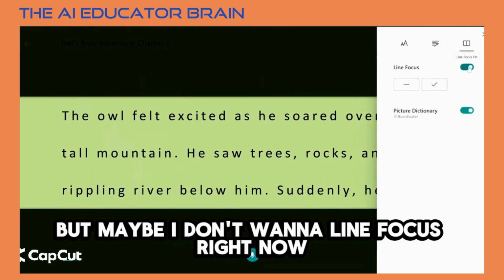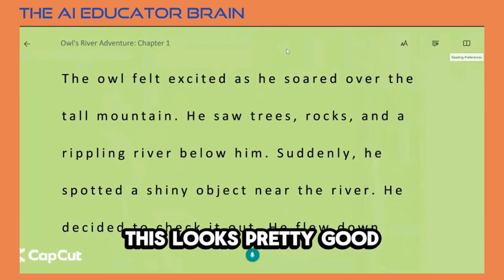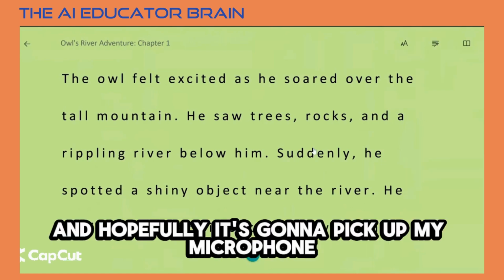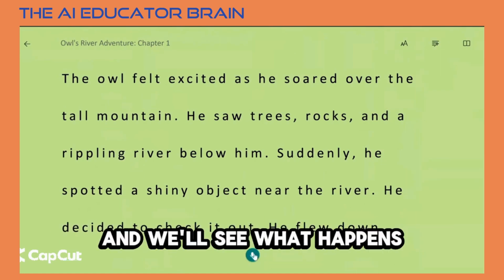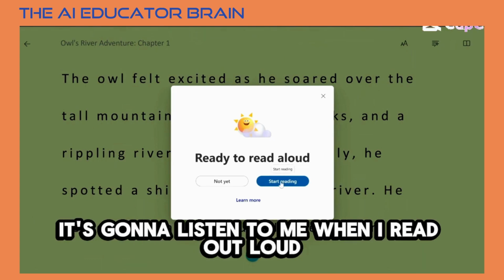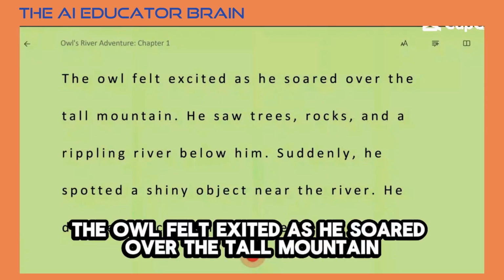But maybe I don't want a line focus right now. This looks pretty good. I'm gonna move the little share screen thing. I'm going to read this, and hopefully it's gonna pick up my microphone, and we'll see what happens. Because it is not only gonna have generated the story, it's gonna listen to me when I read out loud. I'm gonna go quick. The owl felt exited as he soared over the tall mountain.